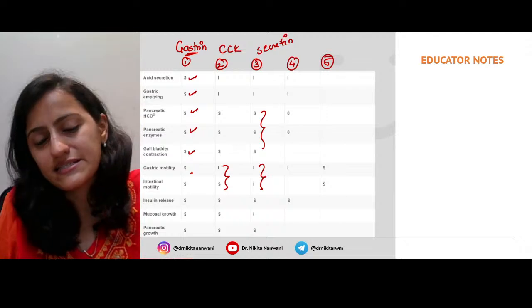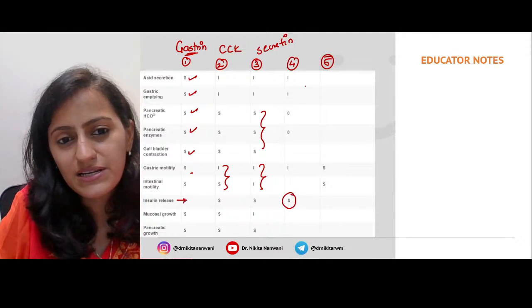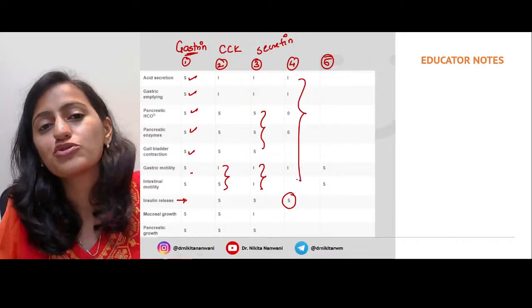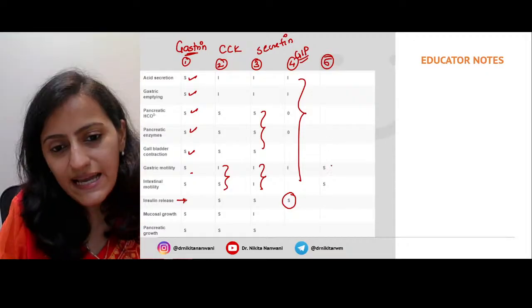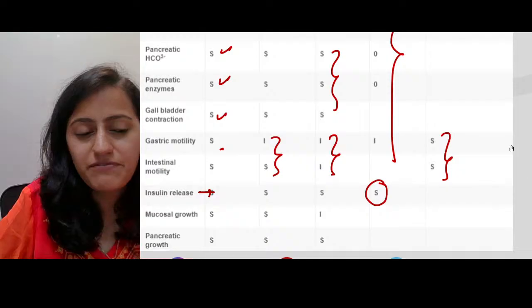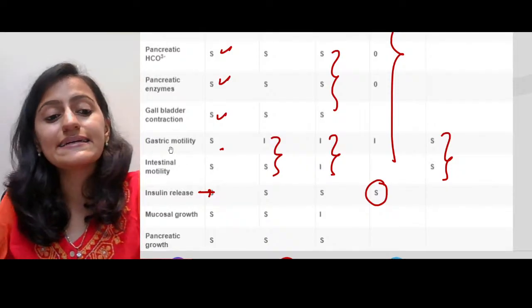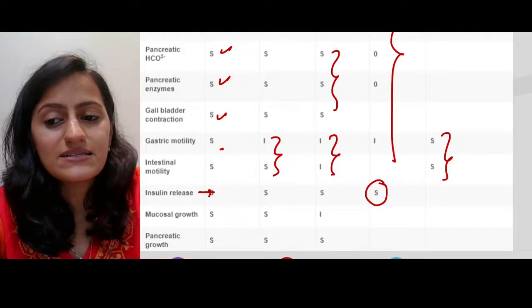Okay, that is secretin. The fourth hormone which is only stimulatory on the insulin release, rest everything it has no effect or inhibitory only on insulin, so it is GIP. Can someone tell me what is the fifth one here, which only has the effect on the gastric motility and the intestinal motility? It stimulates gastric and intestinal motility.